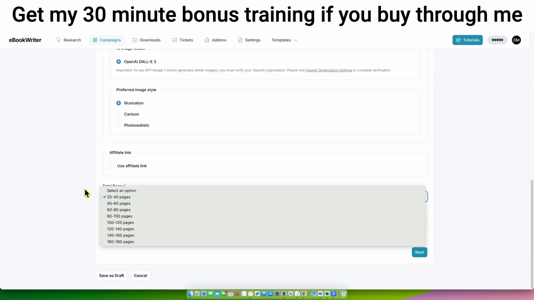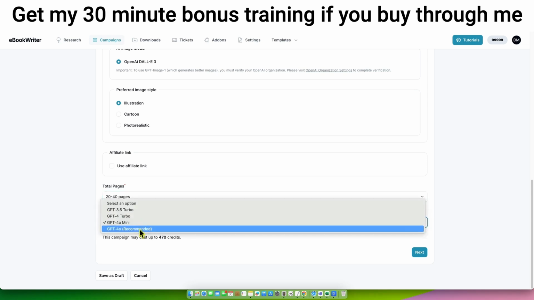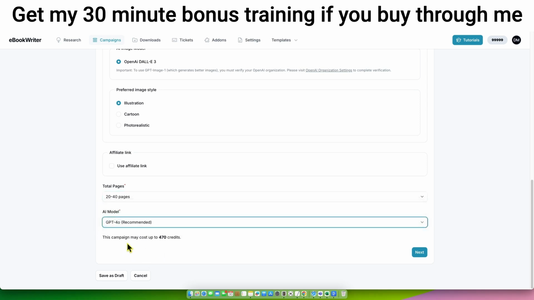Now we have 20 to 40 pages. I'm going to keep it on 20 to 40 pages because I want it to create fast. We have our AI model. We're going to go with this one right here, and it's going to say that this will cost up to 470 credits. And I'm going to push next right here.